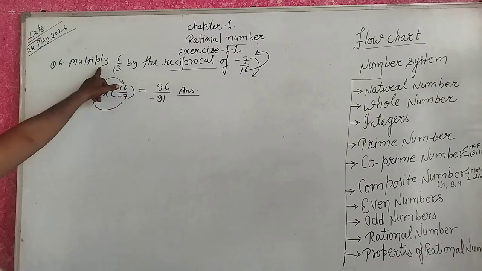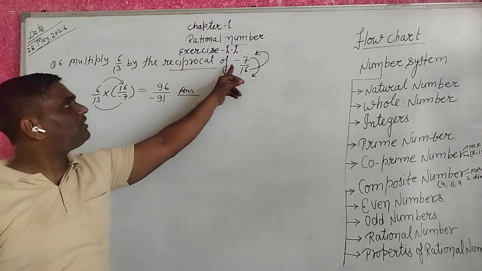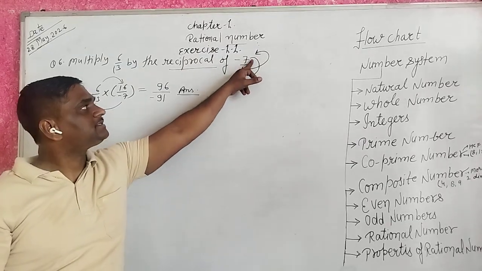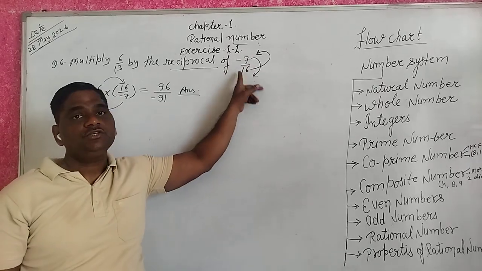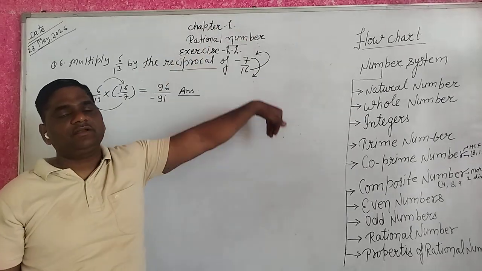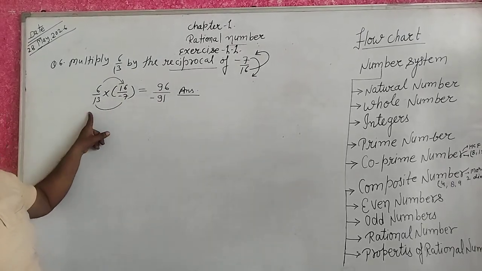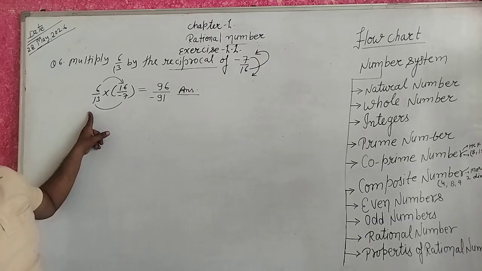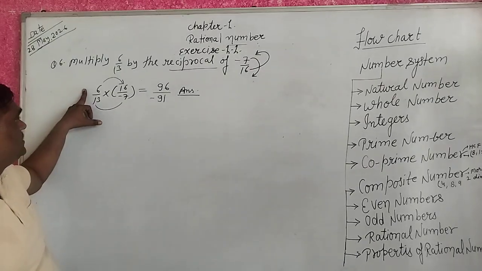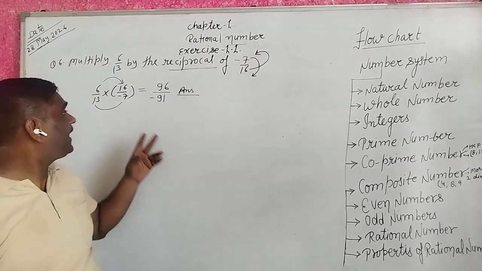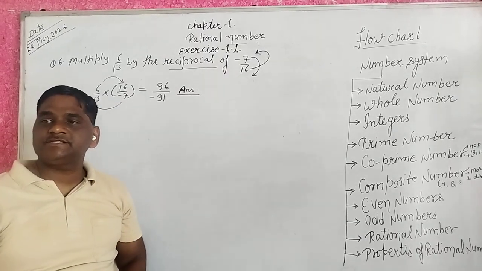First of all, we solve the reciprocal of minus 7 upon 16. 16 comes on top, minus 7 downside. So it makes 16 upon minus 7 into 6 upon 13. Understood? Yes. 16 6s are 96 and 13 7s are 91, minus 96 upon 91.